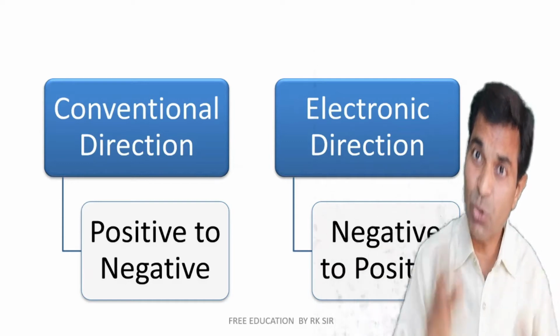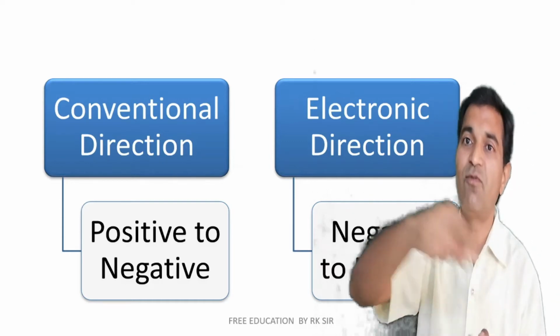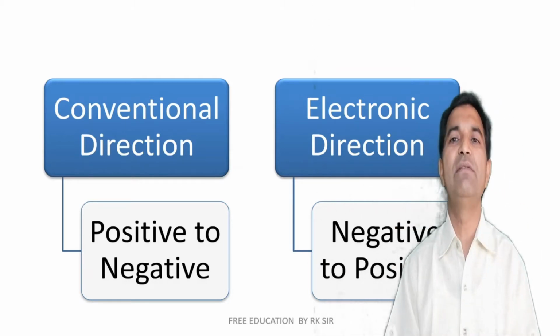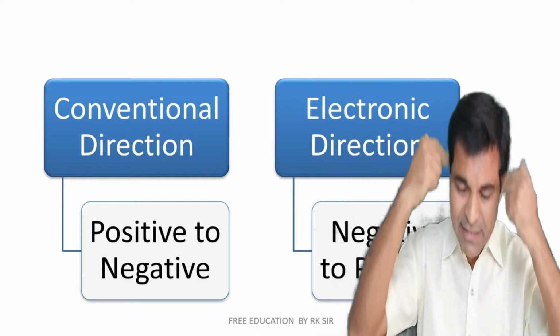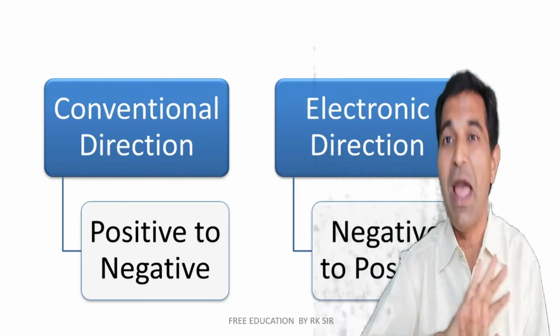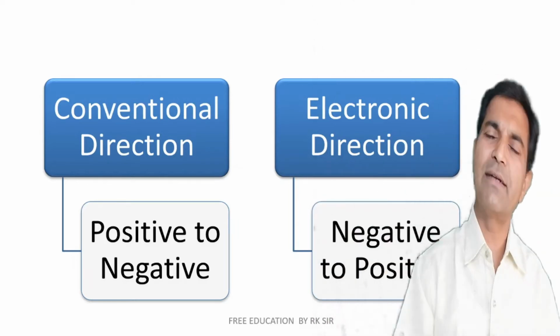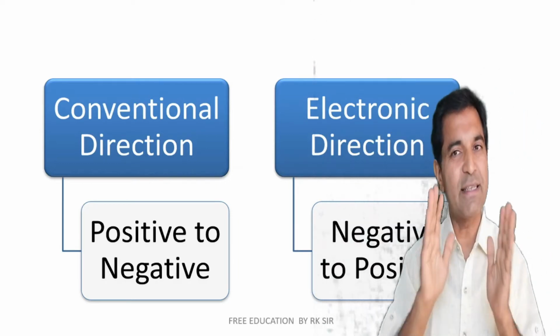But when J.J. Thomson found that it's the electron which takes part in the flow of electricity, it was too late. So people decided to understand it as the electronic direction. Let us understand in mind that actually electrons flow from negative to positive, and let us continue to write in books that the direction of current is from positive to negative. So it is a convention.